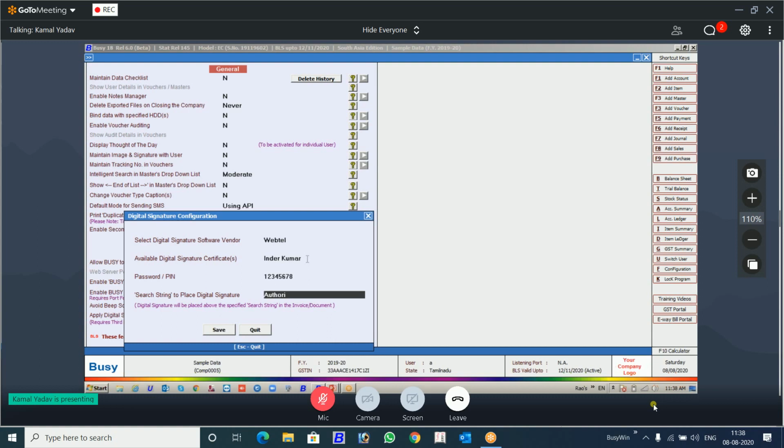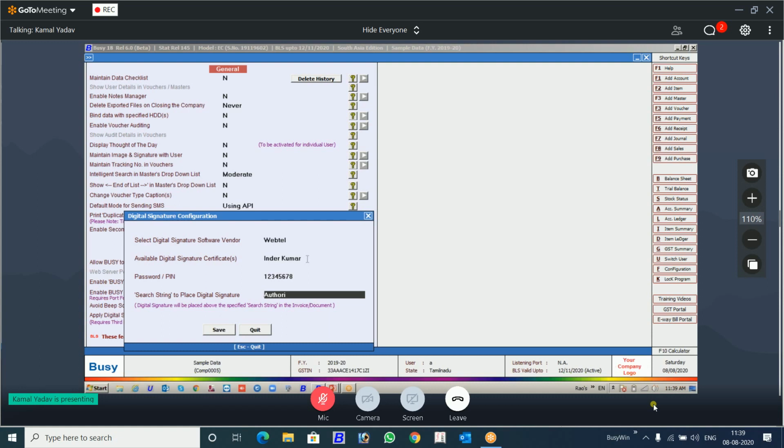Now there is a string to search for the digital signature. Now the question arises, where are you going to digitally sign? Let's take an example of an invoice. It's a simple and most required thing. Where are you going to sign that? You cannot keep it blank and sign anywhere, on the top, bottom, or in between. It won't look good. So you have to specifically tell the exact place where you have to sign. When we give an invoice, there is an authorized signatory at the bottom. Through that, we have taken O3.